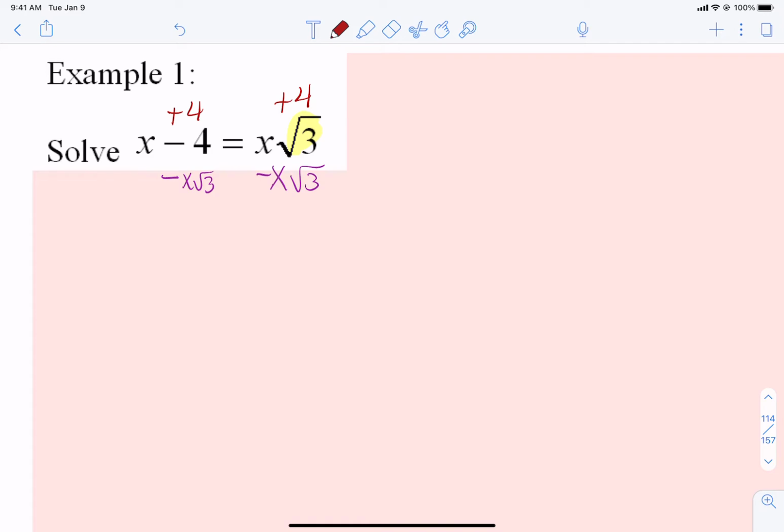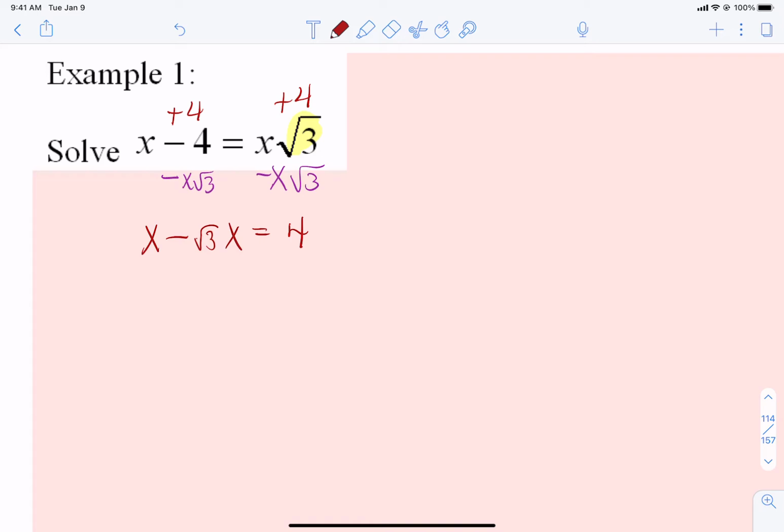And so I'm going to get x minus, and I guess let's write that as square root of 3x, equals 4. Now all I did was a little flip-flop. I put the square root of 3x to the left and the negative 4 to the right. Now, in past equations, these two were usually like terms. We mushed them together, and we were much better off than before. But these are not like terms.